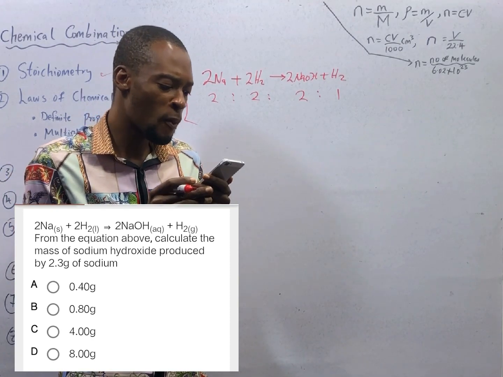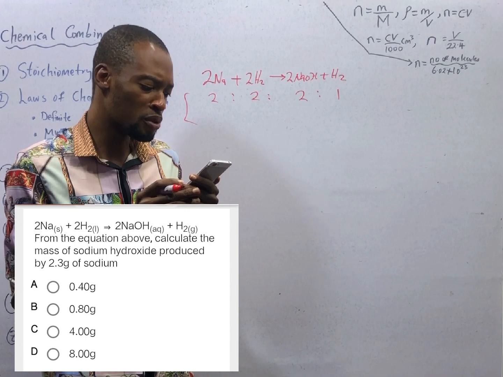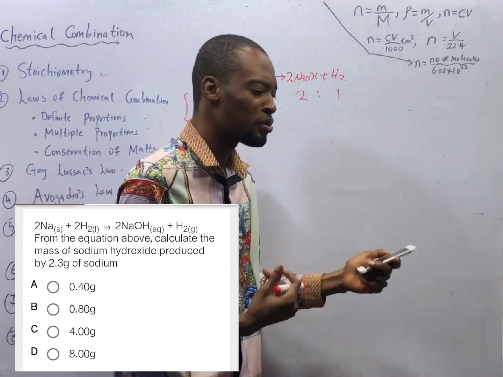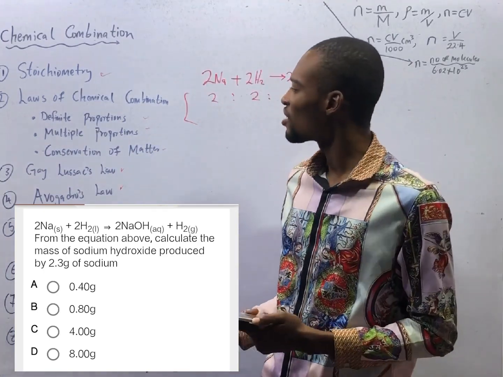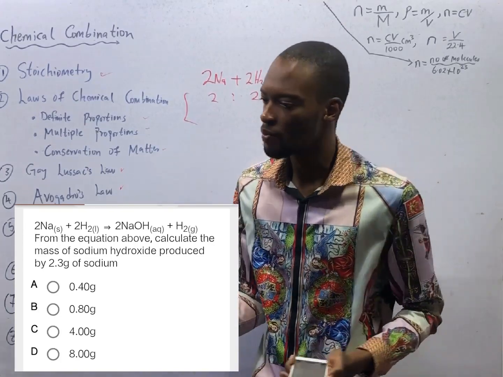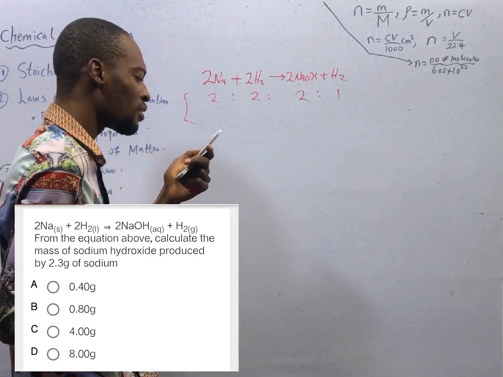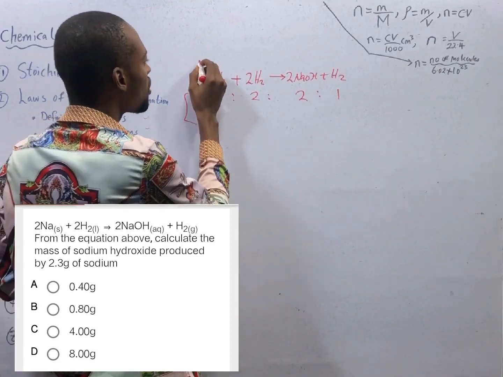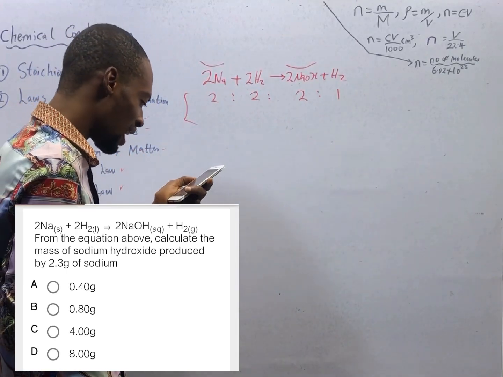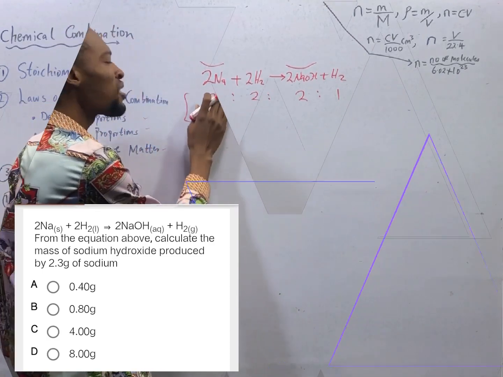Then, calculate the mass of sodium hydroxide produced by 2.3 grams of sodium. So when you see mass produced, what you do is compare the mass that should be to the mass that you are given. And our concern for this question is the mass of sodium hydroxide produced by sodium. So we are concerned with sodium and sodium hydroxide. What should be is that we need the mass of sodium.